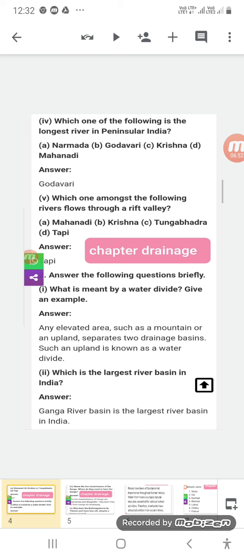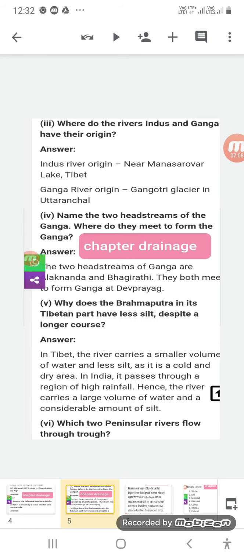Okay, and the largest river basin, the largest catchment area, is that of the Ganga. The Ganga river basin is the largest river basin in India. That is the answer for this question.